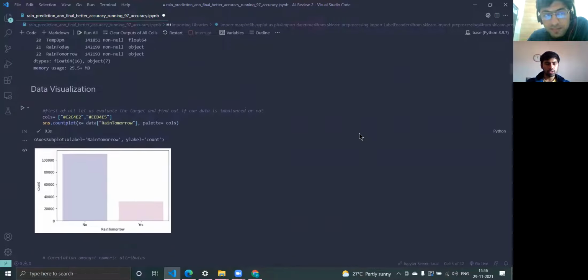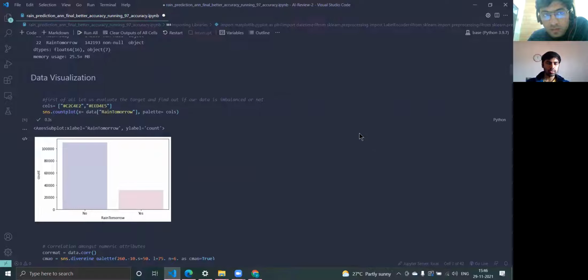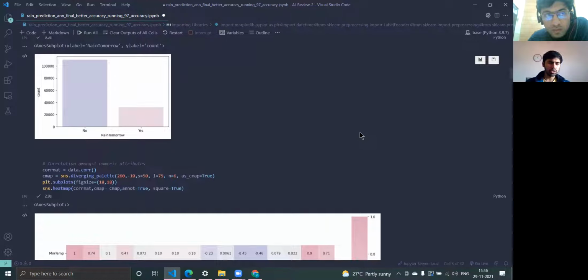Varun, can you scroll down? Then we decided to move on to data visualization. Since the output will be in the form of yes or no, we decided to make a count plot of how many yes values are there and how many no values are there. As we can see, there are around 1 lakh no values, but the number of yes values is very small.